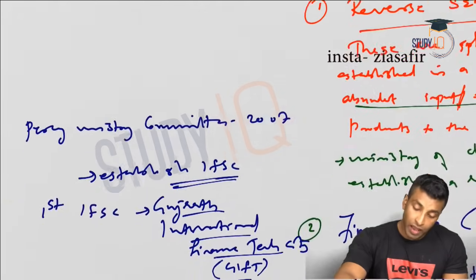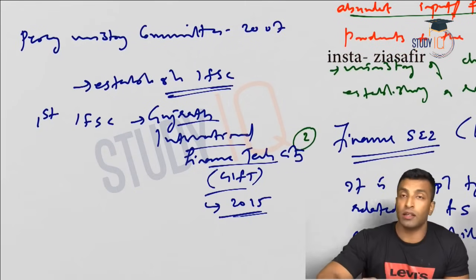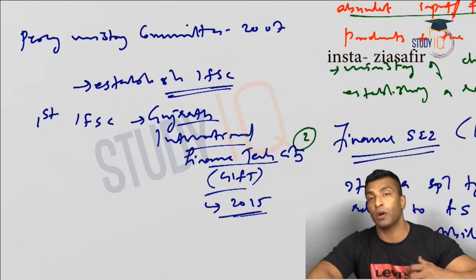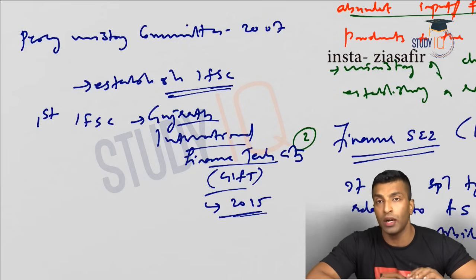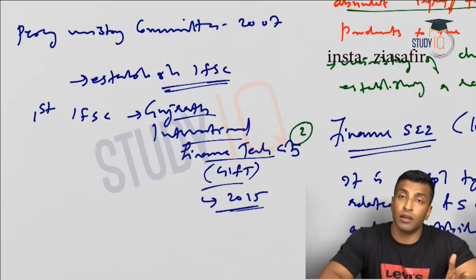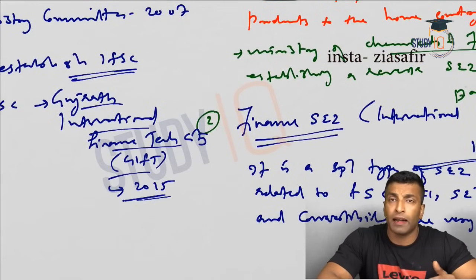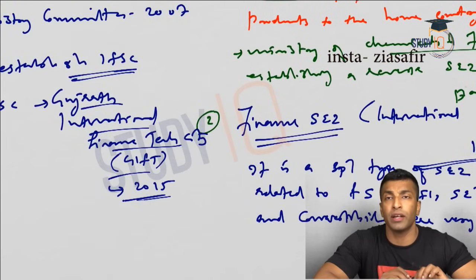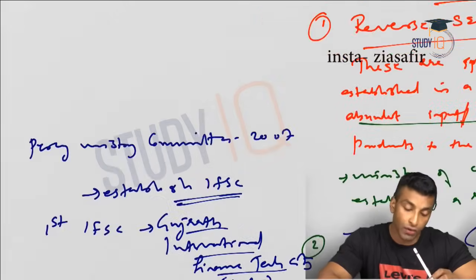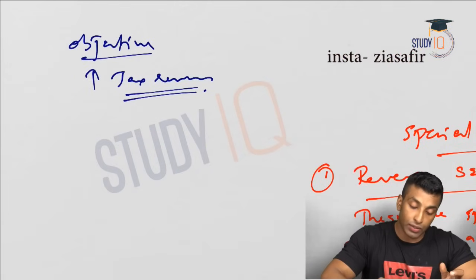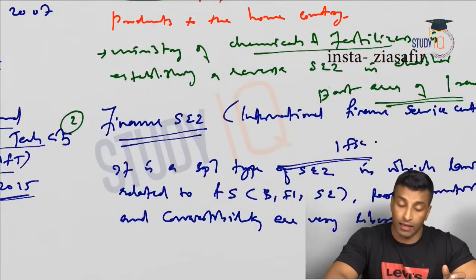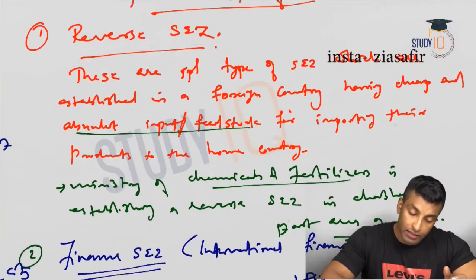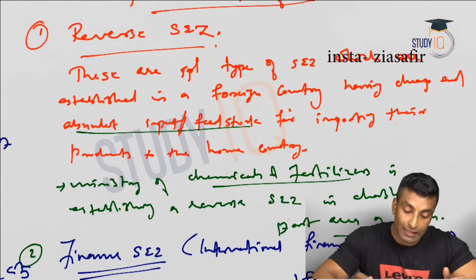Okay, see, every year there is rupee derivative trading of around 2 lakh crore happening abroad. So if you can establish it as part of our SEZ, at least 1 lakh crore of derivative trading will be happening through that. Okay, so significant tax revenue can be collected. So that is actually the objective of establishing this finance SEZ. So I just wanted to discuss these 2 points. There are 2 special types of SEZs.